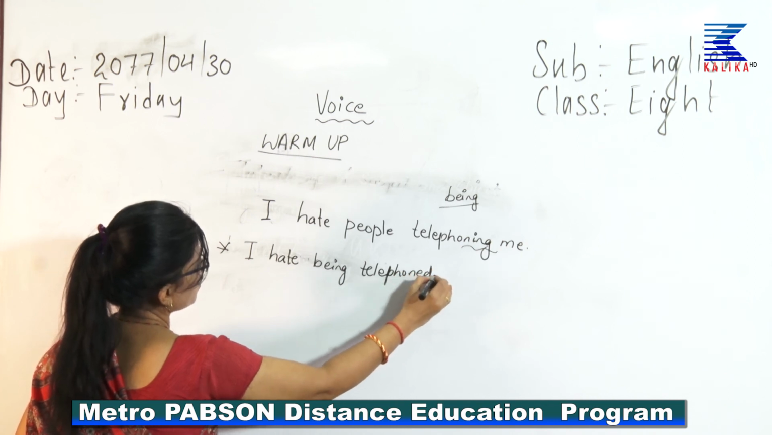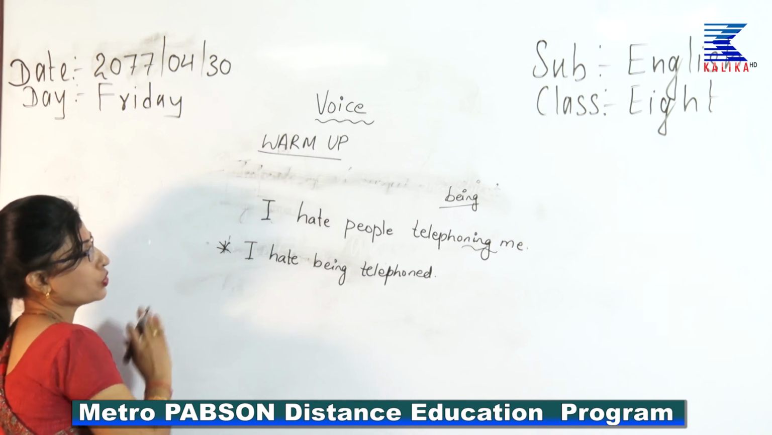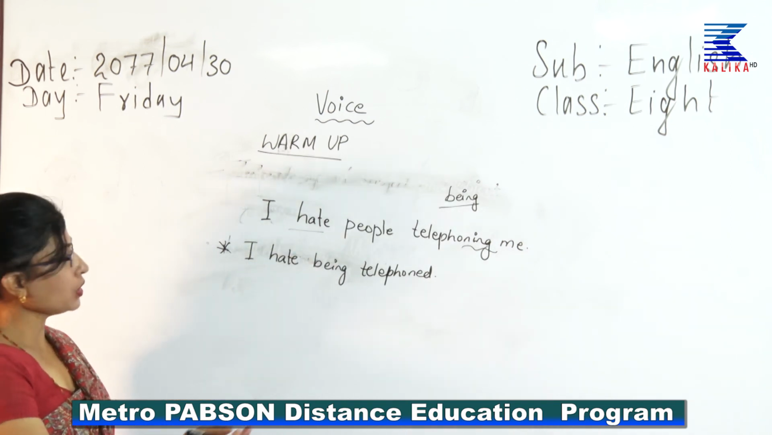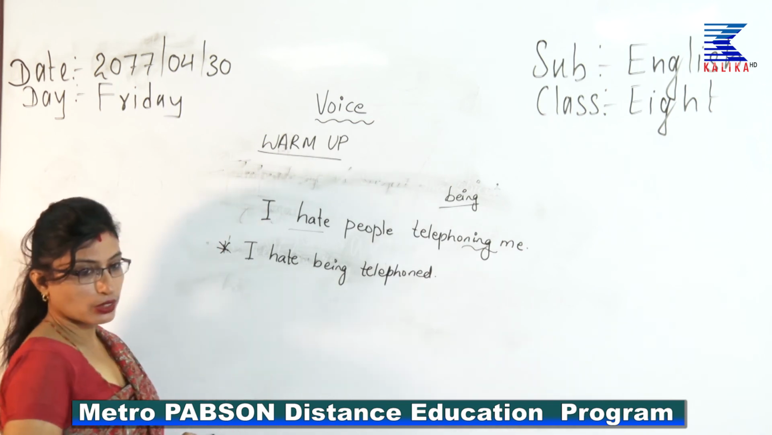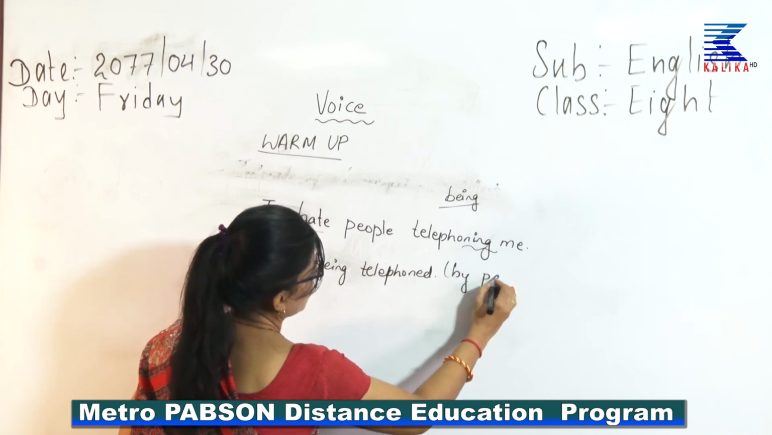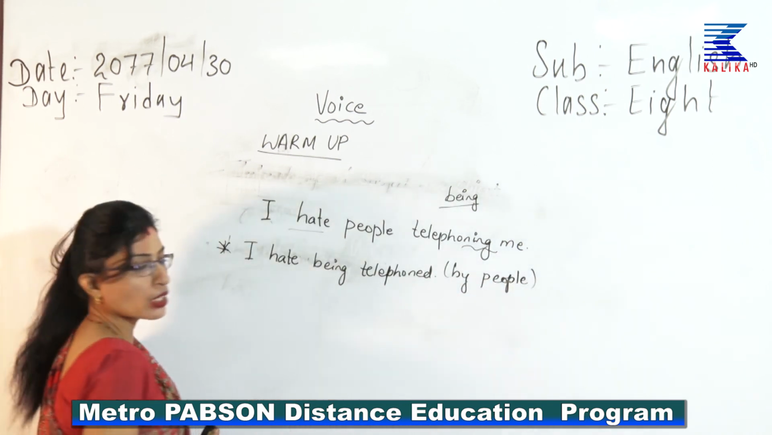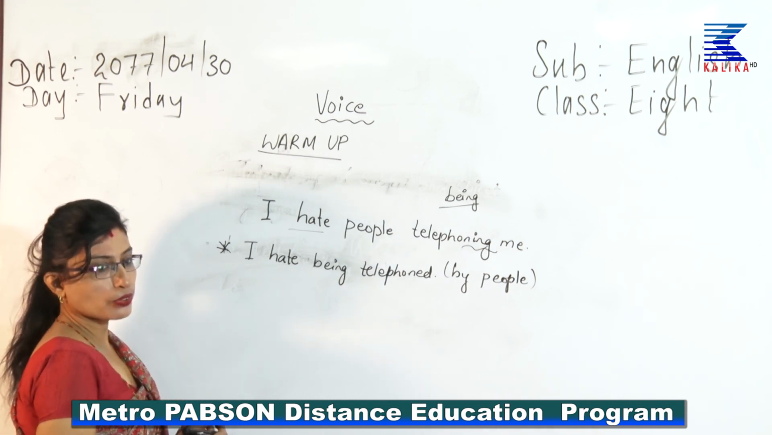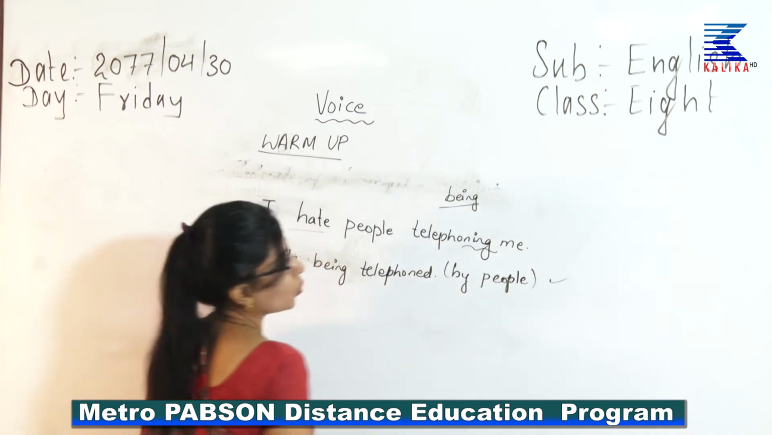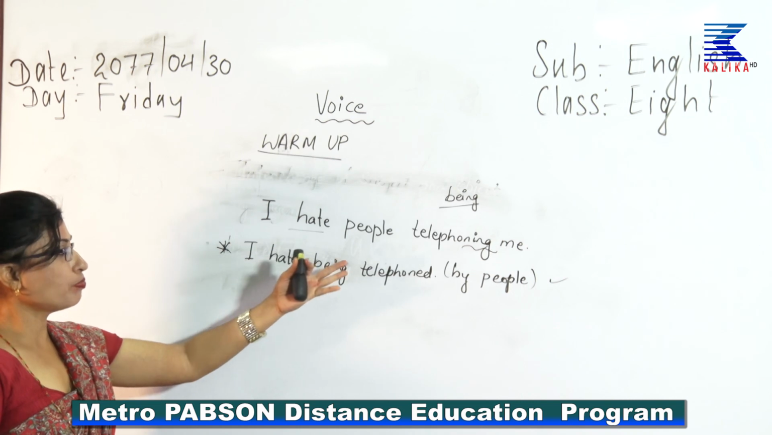This is what students most of the time encounter difficulties with. They just don't know how to do that. So, with hate, I love people telephoning me. I love being telephoned by people. Okay, in bracket. If it is by Reena, by Seema, it's a must, but by people, it's okay. If you don't write it also, it's okay. If you write it also, it's marked a tick. Okay. So, I hate people telephoning me, or I love people telephoning me.